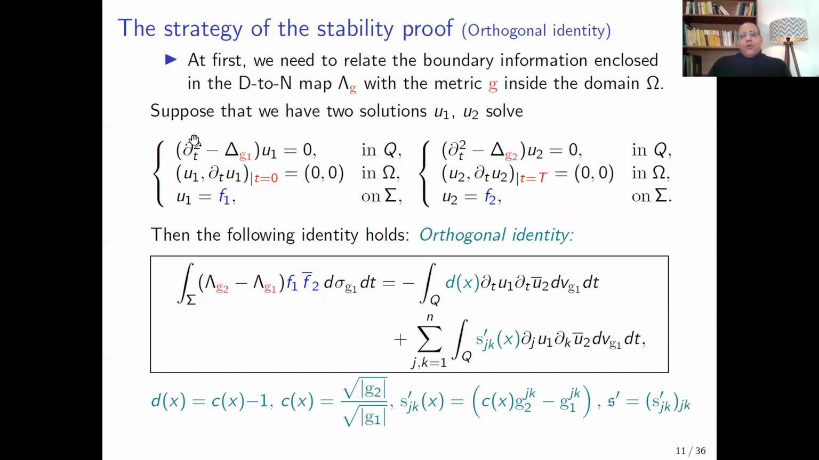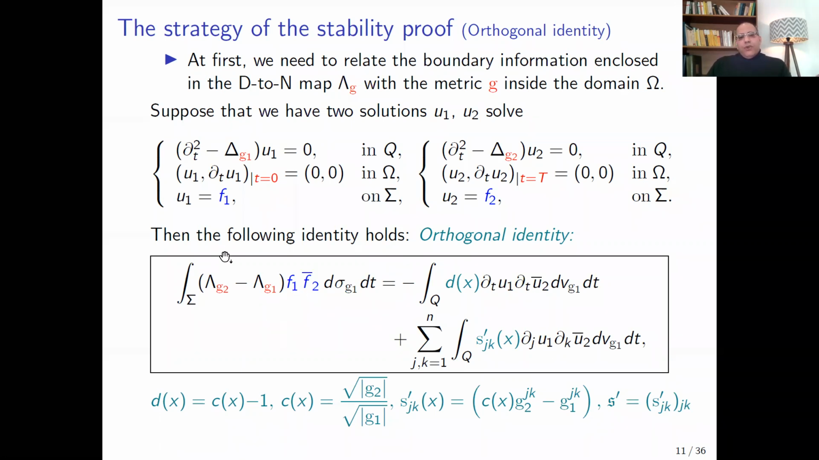u1 is a solution to the wave equation with the metric g1, with the initial data equal to 0 and boundary condition u1 equal f1. And u2 is a solution to the backward wave equation with the metric g2 and the final data equal to 0 and the boundary condition f2. Here f1 and f2 are given functions. So if you consider one of them and multiply it by the solution of the second problem, by integration by parts and Green's formula, we can prove this identity, the orthogonal identity.